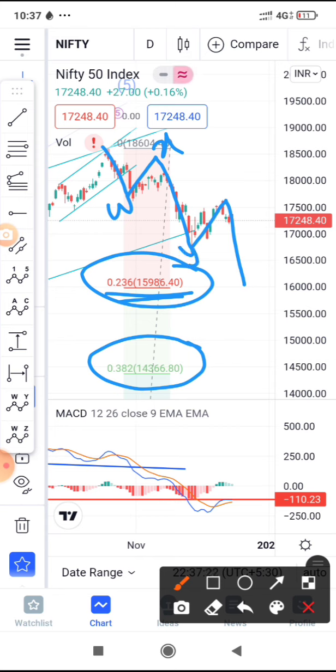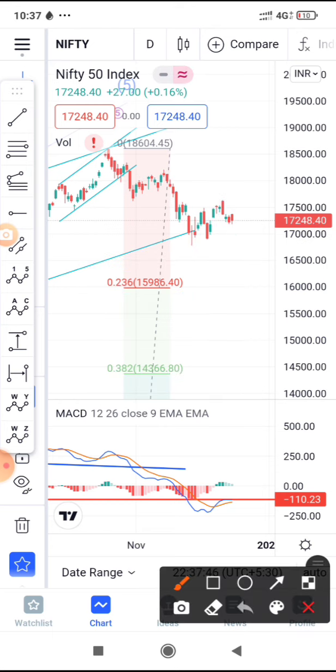So W, X, Y, XX and Z wave, the final wave should be pending, and that's what I'm expecting, max to this much and not expecting this much. We will take that call that we are going towards 14,700. Once we breach this 15,000, let's say 15,800, if we breach, then we will take the call that we are going towards this, and this entire move again will be a larger consolidation.